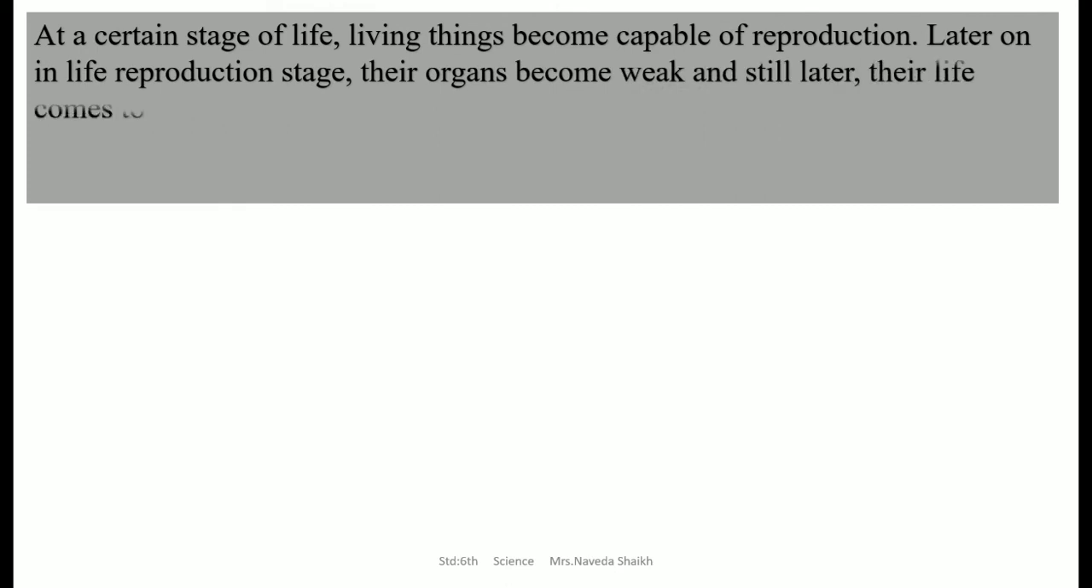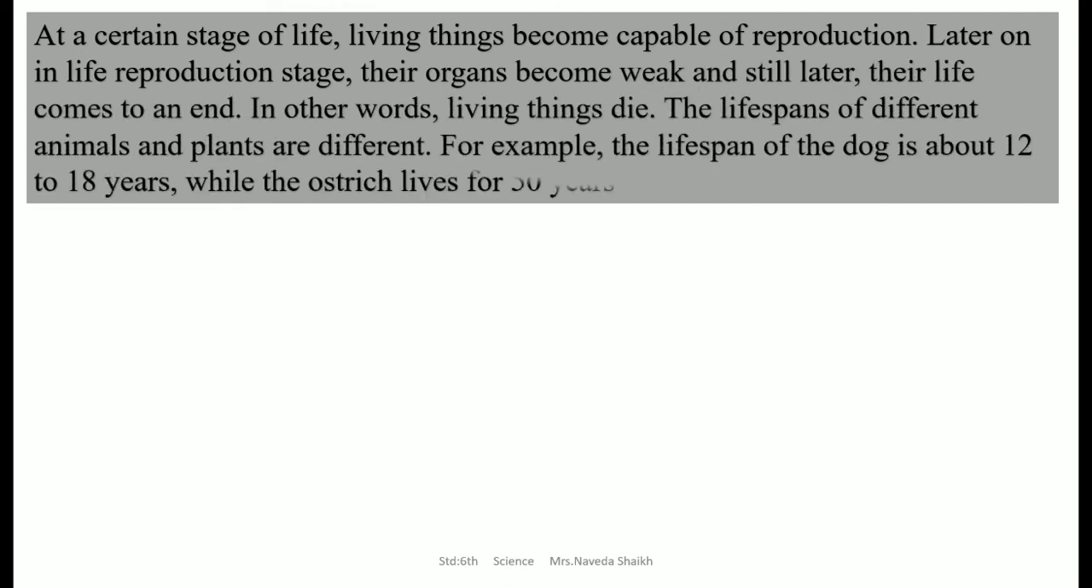At a certain age of life, living things become capable of reproduction. Later on in their life, their organs become weak, and still later their life comes to an end. In other words, living things die. So the lifespan of different animals and plants are different. For example, the lifespan of a dog is about 12 to 18 years, while the ostrich lives for 50 years.